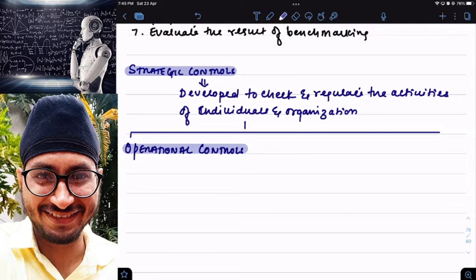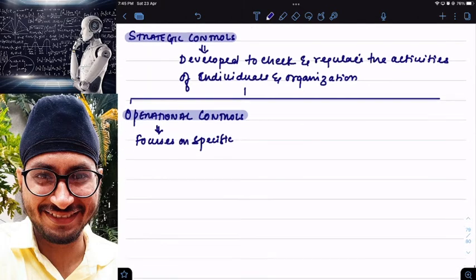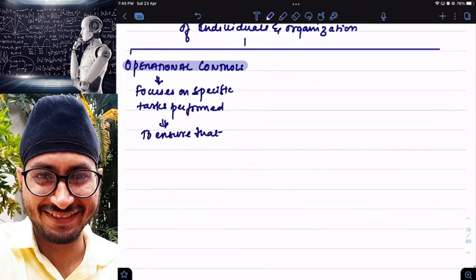In simple words, operational controls focus on specific tasks performed, to ensure that they are performed efficiently and effectively.